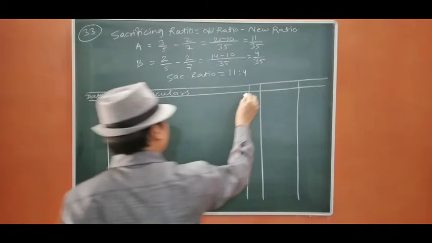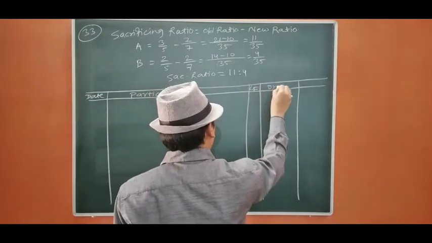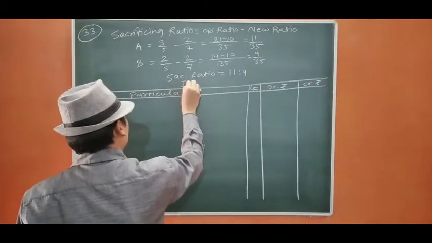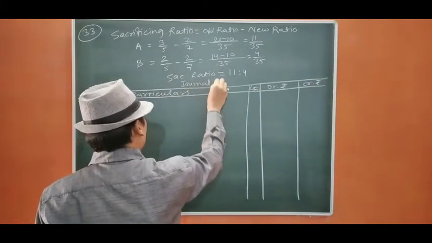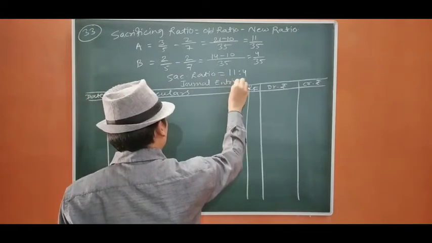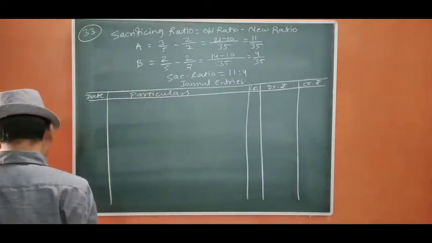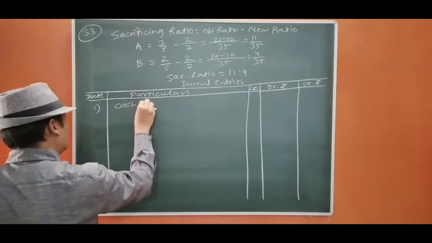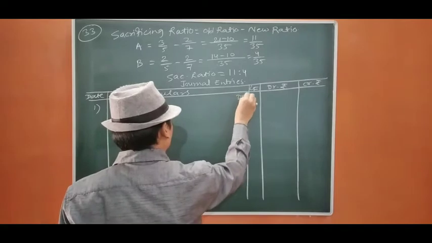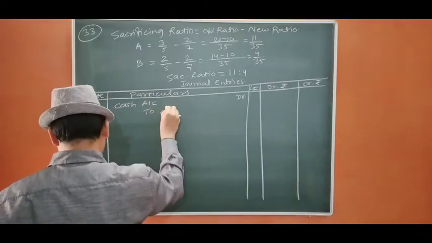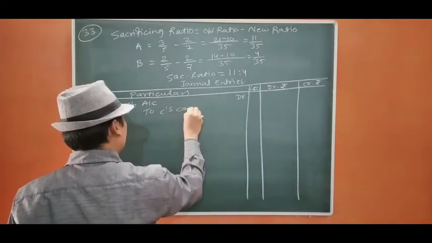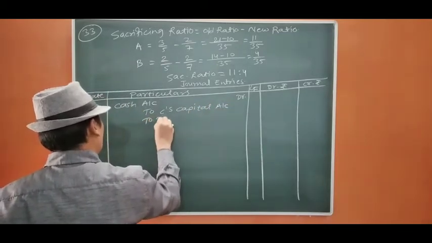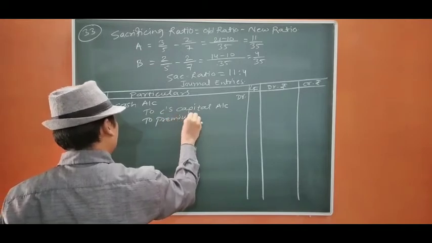Now let us start the journal entries. Particulars, ledger folio, debit rupees, credit rupees. First entry: cash account debit, to C's capital account, to premium for goodwill.